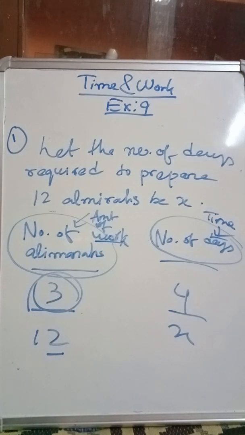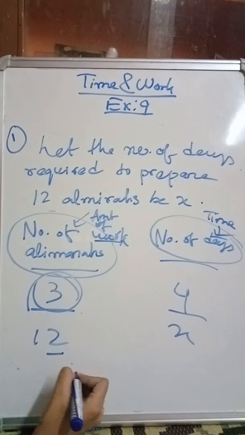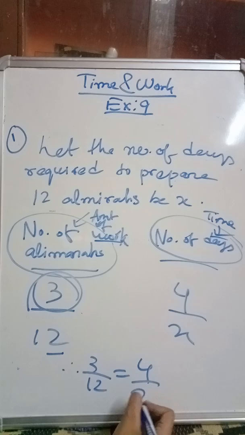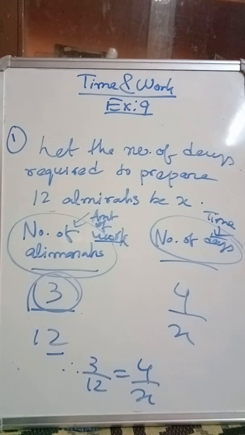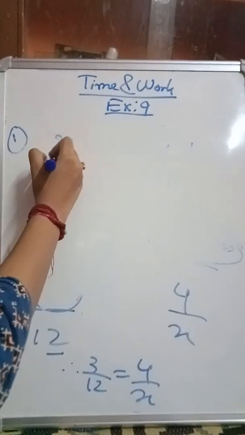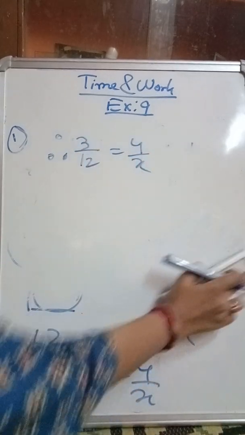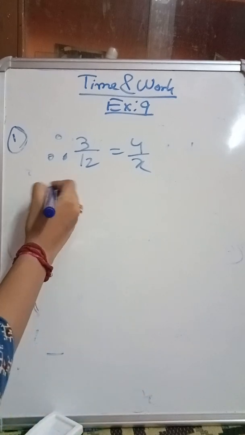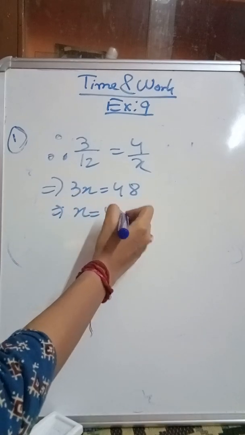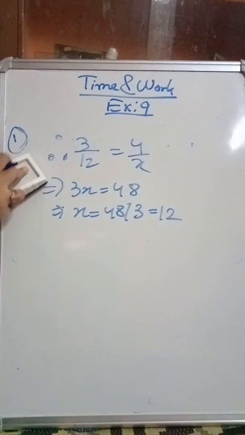So how should we write? We should write like this. Therefore 3 by 12 equals 4 by x. Okay, I am rubbing it once. Therefore 3 by 12 equals 4 by x. So if I calculate the value of x, this will be 3x equals 48. Therefore x equals 48 by 3, which is 12. Okay, so in this manner you need to do the sum.